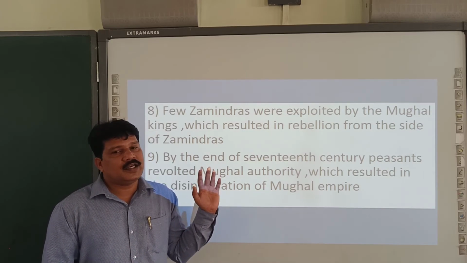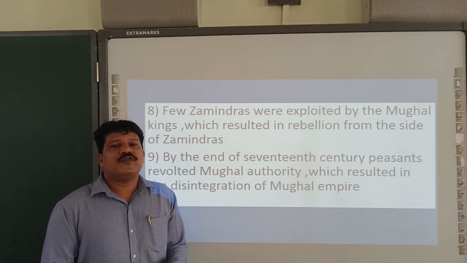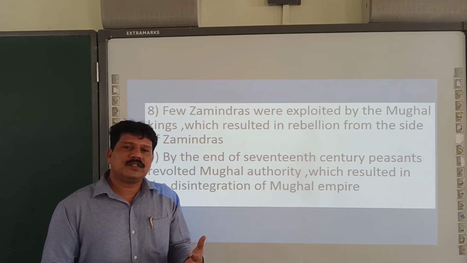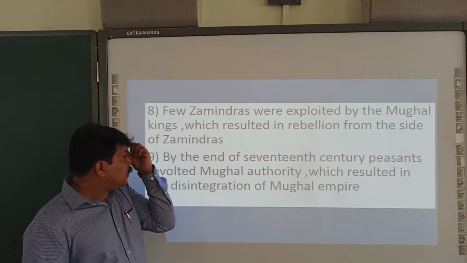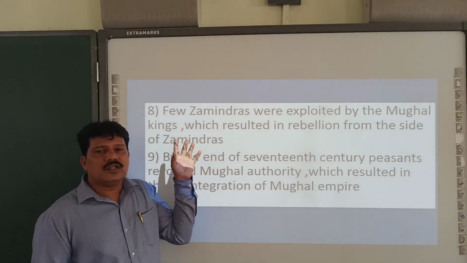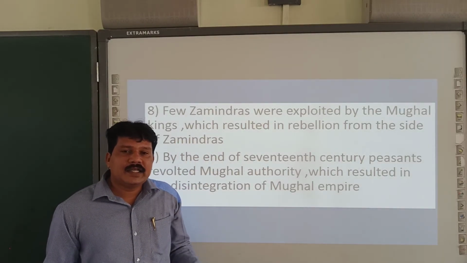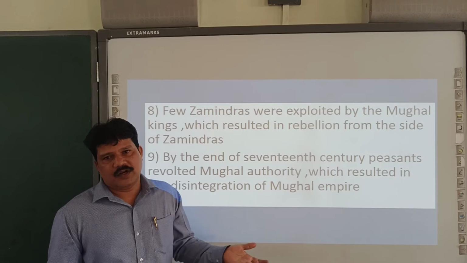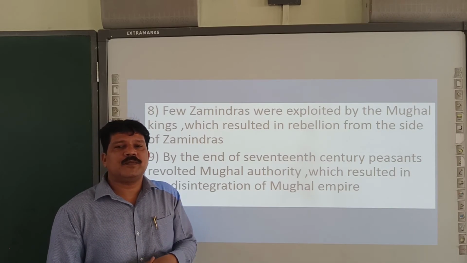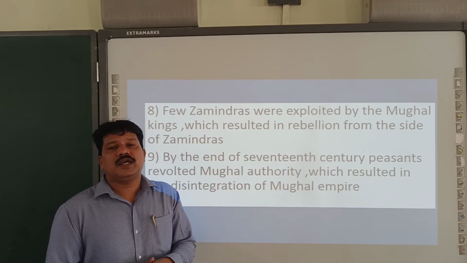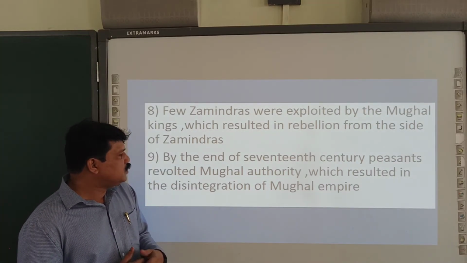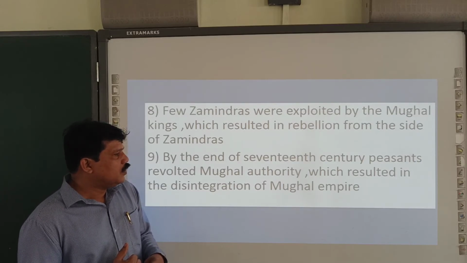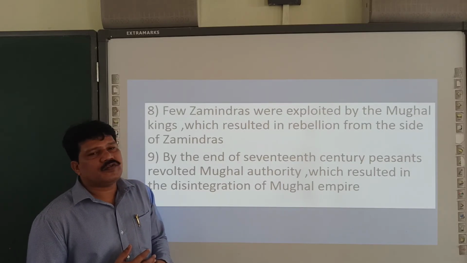We have seen in yesterday's class that during the time of Aurangzeb, several groups like Sikhs, Jats, Ahoms, many rebelled against Aurangzeb. Many rebelled against the Mughal king because he started collecting excess tax. Definitely, people and these zamindars felt that collection of excess tax is exploitation. By the end of the 17th century, peasants revolted against Mughal authority, which resulted in the disintegration of the Mughal Empire.